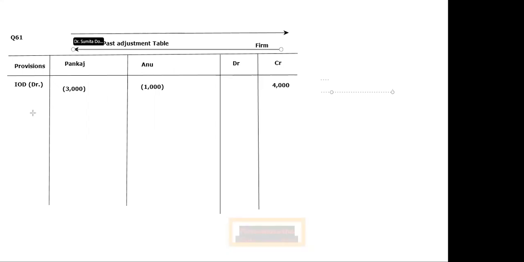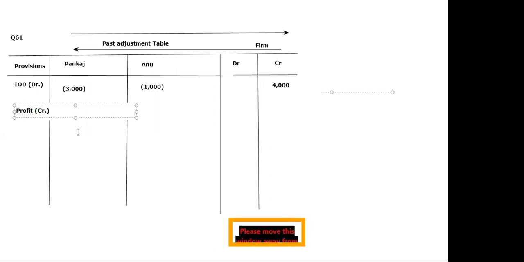It means now the partners are going to receive this in the form of profit. So we'll write down profit and it will be credited, because partners are going to receive, and exactly the same will be debited in the firm's column, because the firm is going to give. It will be distributed equally among them because their profit sharing ratio is equal. So 2000 here and 2000 here.